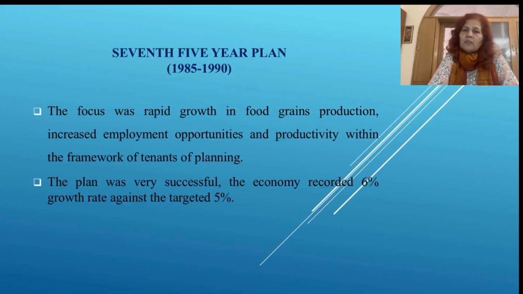So, how can people come out of poverty and unemployment, and how can productivity be enhanced within the framework of the tenets of planning, how can employment be generated, and how can poverty be eradicated.